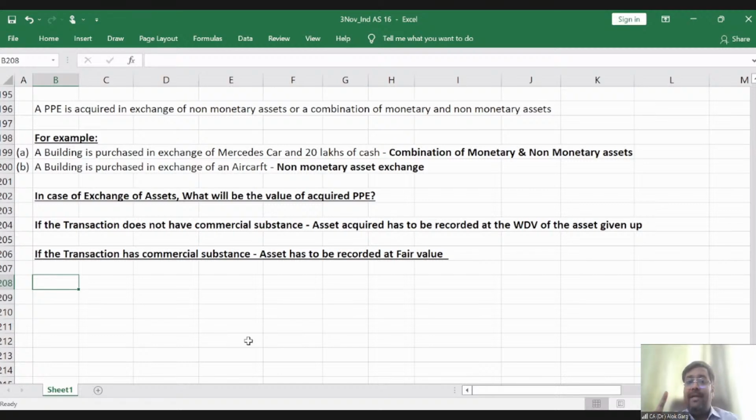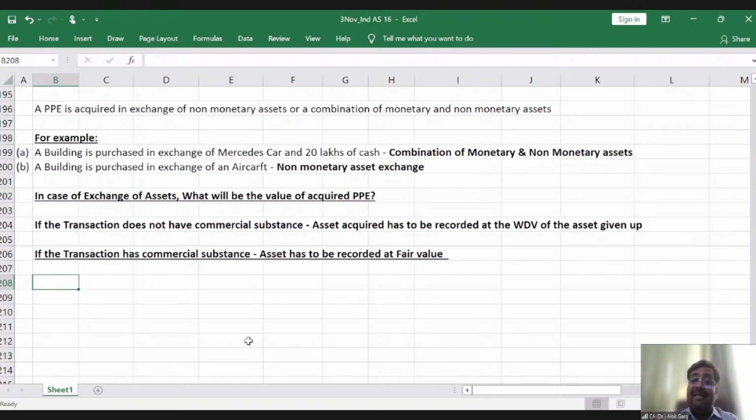Second, the company is exchanging one asset for another asset, which is entirely a non-monetary asset exchange, right? So in case of exchange of asset, what will be the value of the acquired PPE? Of course, if the transaction does not have commercial substance, it will be given in the question as well. In that case, the PPE acquired has to be recorded at the WDV of the PPE given up, right?